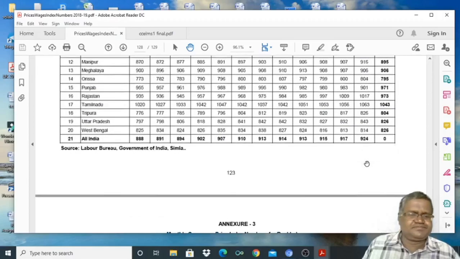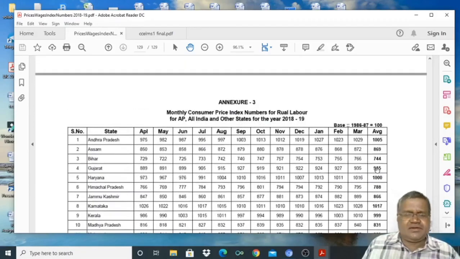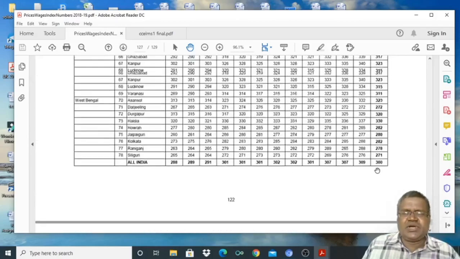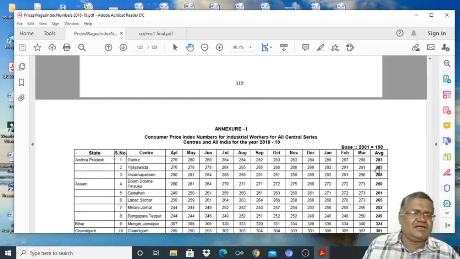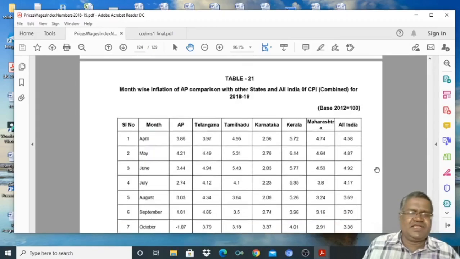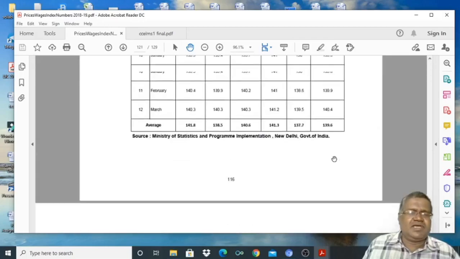Here I am giving this as your reference. You can find the construction of index numbers and the index numbers for various items. This is inflation of AP. You can find the inflation of AP here.